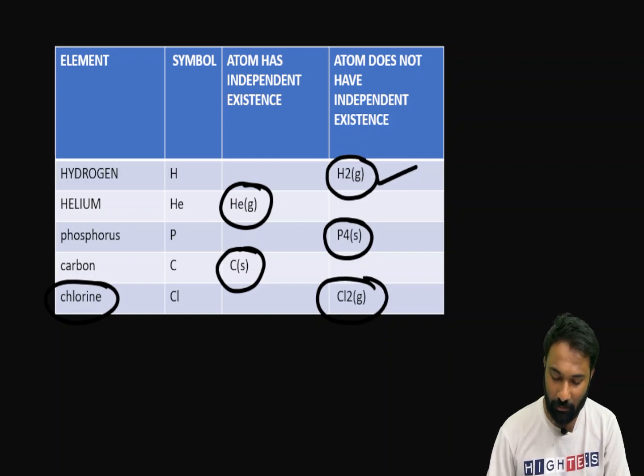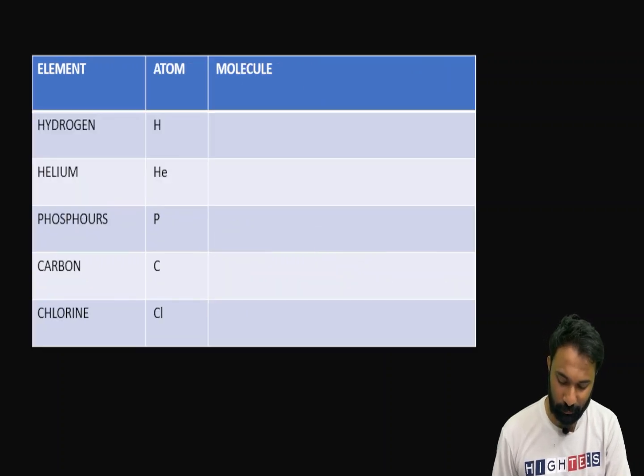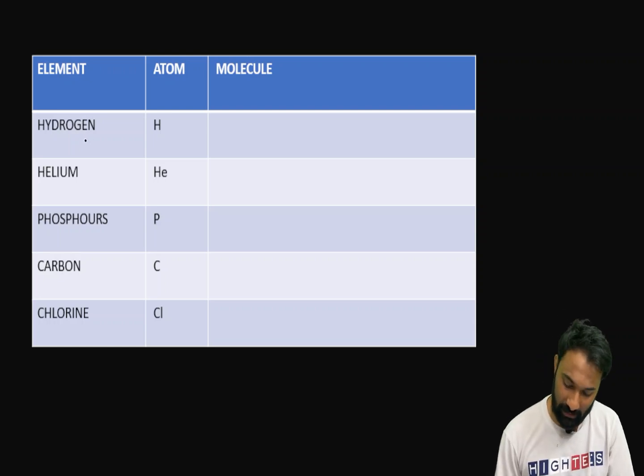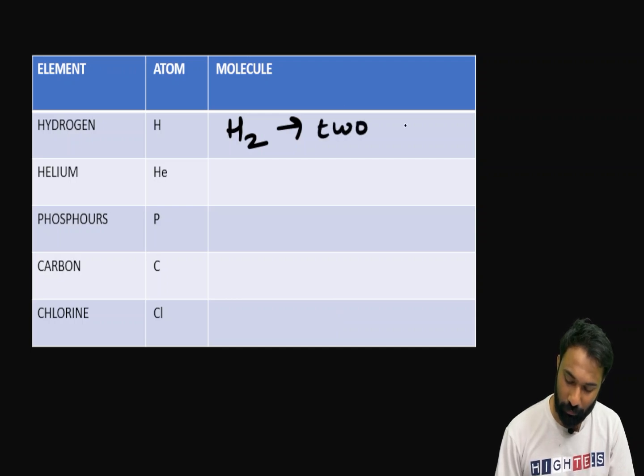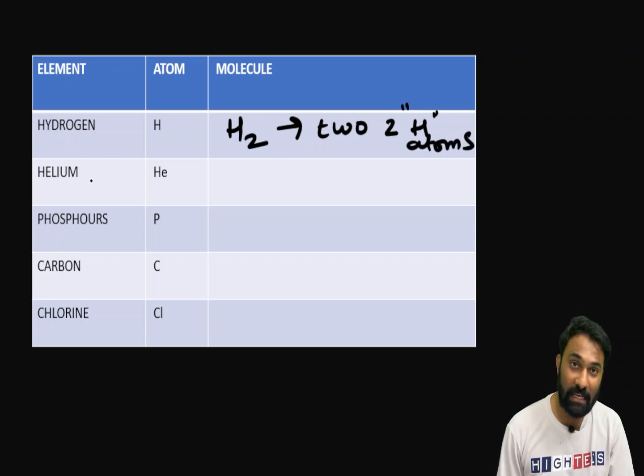Clear? These will not have independent existence in nature. That's the reason they combine. Hydrogen atoms give H2 gas. Phosphorus gives P4 solid. Chlorine gives Cl2 gas. Clear? Now next we are going to move to elements and their atoms. Here the hydrogen atom exists in nature as an H2 molecule, right? This H2 molecule contains how many atoms? 2 hydrogen atoms. Then helium exists in nature as a helium molecule only.